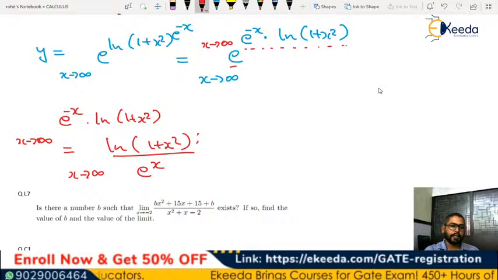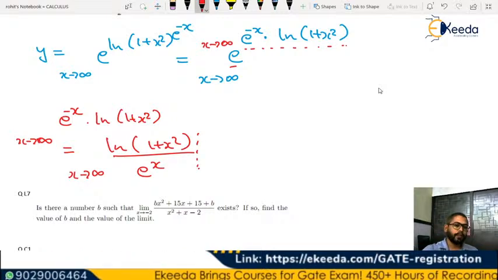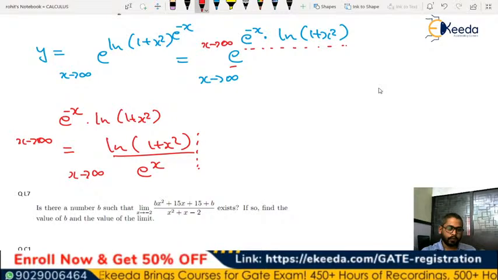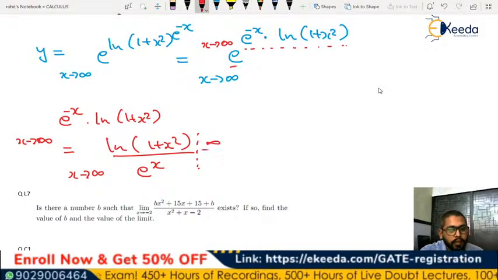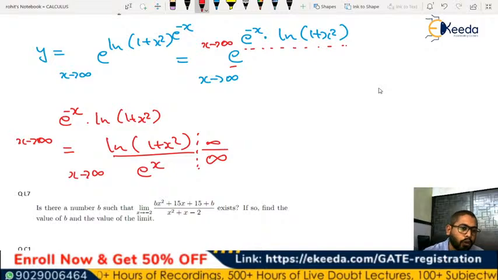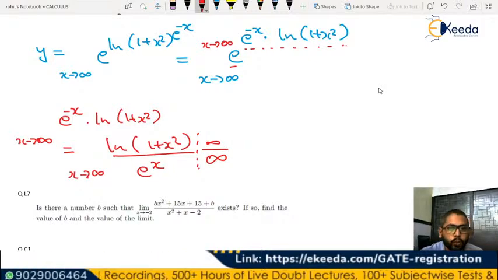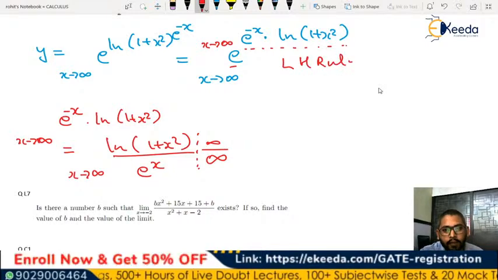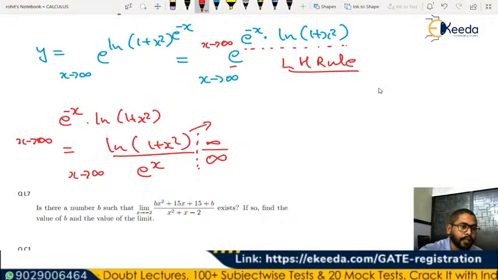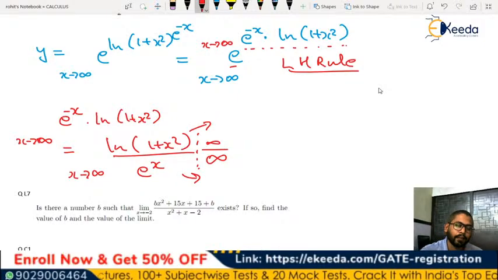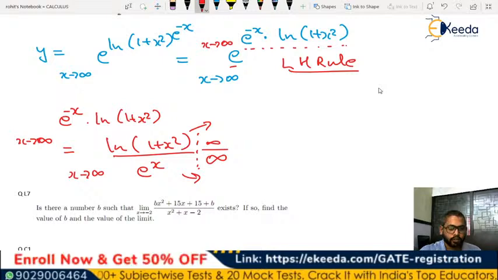Now if x tends to infinity, this will be ln of 1 plus infinity square, divided by e to the power of infinity, which will also be a very high value. So in this case, we will have infinity by infinity form, and we can definitely use L'Hospital's rule here. We will differentiate the numerator and denominator and then apply the limit again. So I'm writing it here.